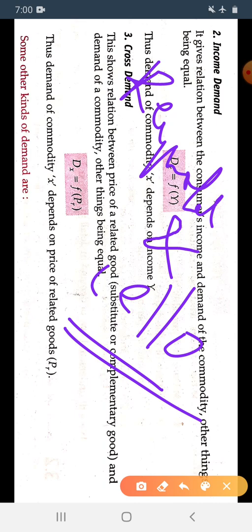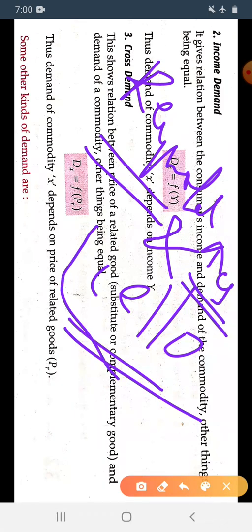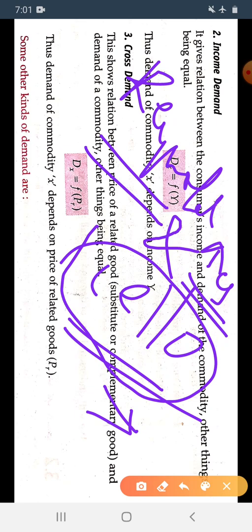If the price of the Reynolds pen increases, then the consumption of the Cello pen will increase. See the difference. The price of the Reynolds pen increases, then we will shift to the second commodity, that is, we increase the consumption of Cello. The price of one good has changed, so we have shifted to another commodity.